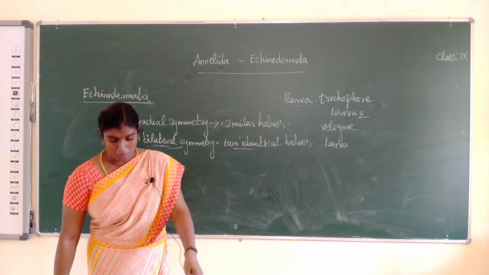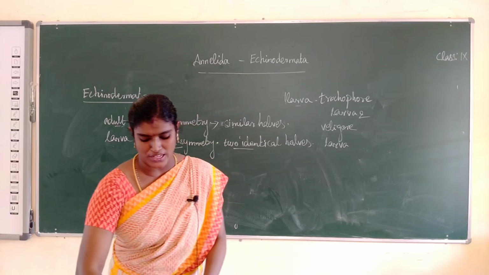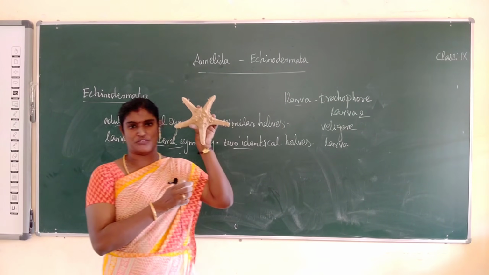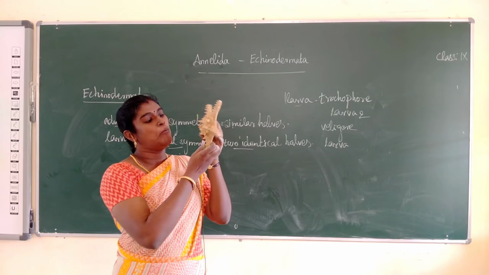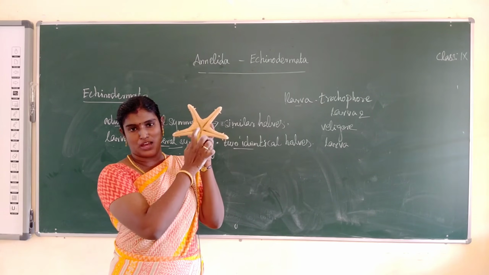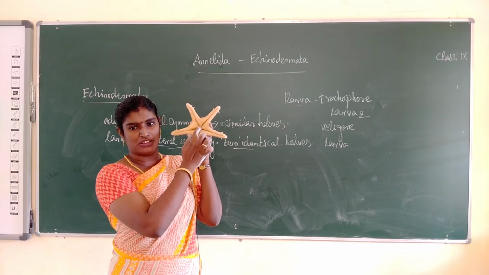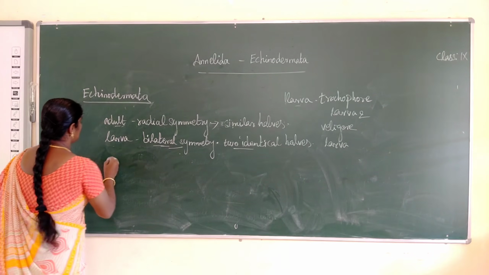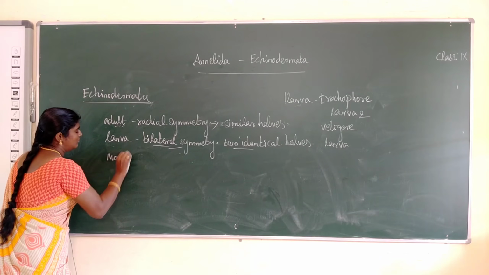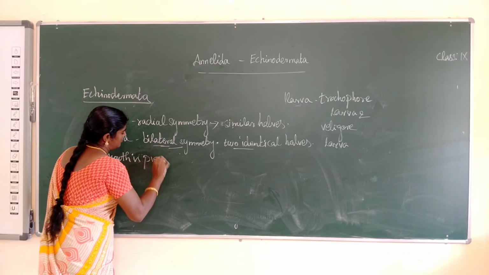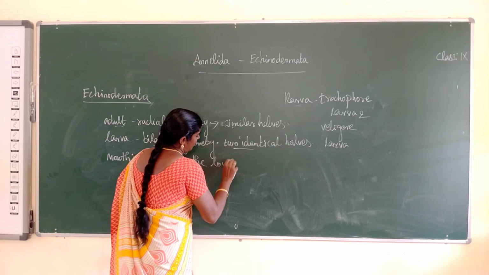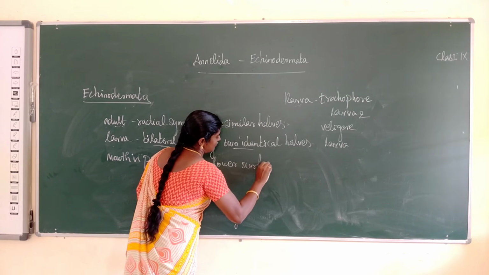Okay, next one, the mouth is present on the lower surface. This is a starfish. Where is the mouth present? The mouth is present on the lower surface.